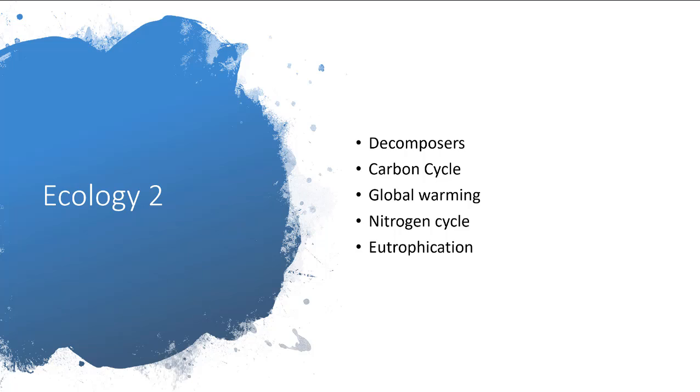Hello again. So, this next little topic then is the second part of ecology. Now, in this section, we're going to be looking at several different areas: decomposers, carbon cycle and global warming, and then nitrogen cycle and eutrophication. So, what we'll probably do is group these together and these together. So, let's get started.